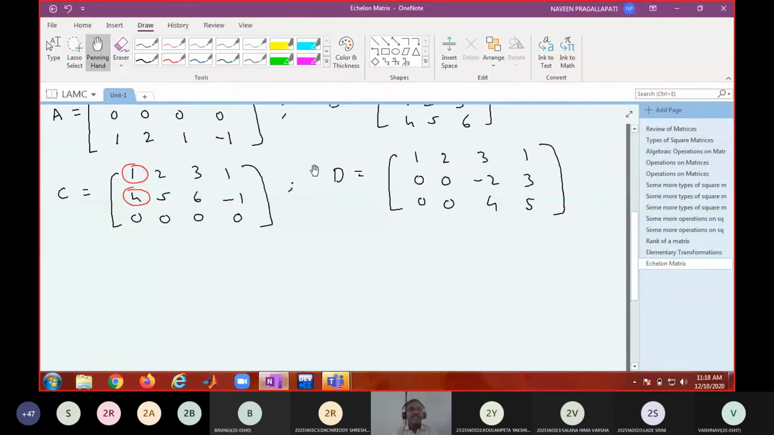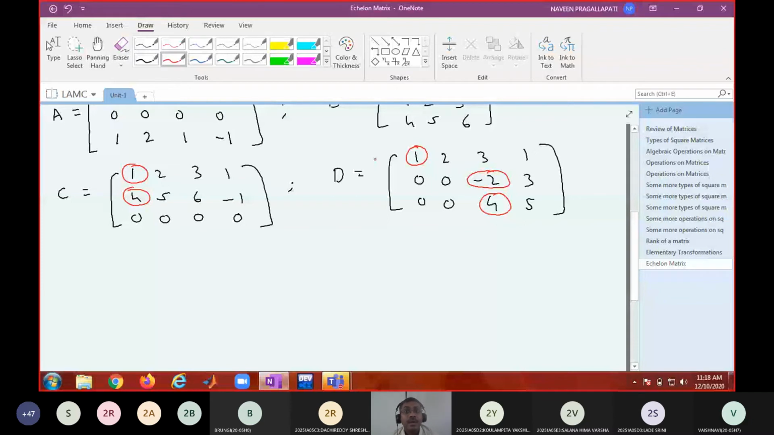Check the second condition. If you want to check the second condition, first you have to identify the pivots. What are the pivots in each row? 1. Second row, what is the pivot? Minus 2. What is the pivot in the third row? 4. First non-zero entry. Now you check whether the number of zeros before the pivots are increasing in a strictly increasing manner. Before 1, how many are there? 0. Before minus 2, how many are there? 2. Is 0 less than 2? Yes. Therefore, can I say that it is an echelon matrix?